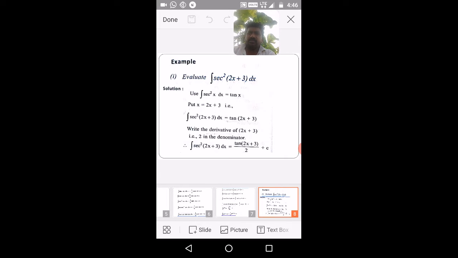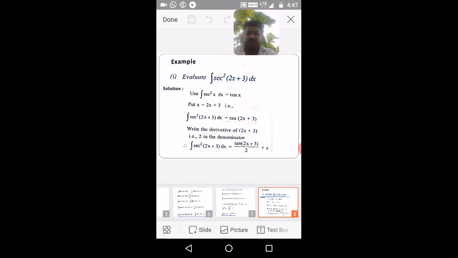Just substitute 2x plus 3 equal to t. Then differentiate on both sides with respect to x. You will get 2 into dx equal to dt directly, or dx equal to dt by 2. Then the changed form of this question is integration of sec square t into dt by 2, and 1 by 2 is constant, so put this 1 by 2 before the integral symbol.